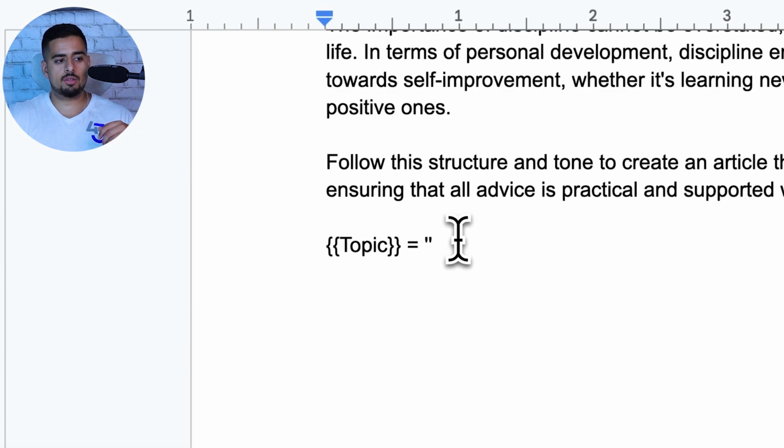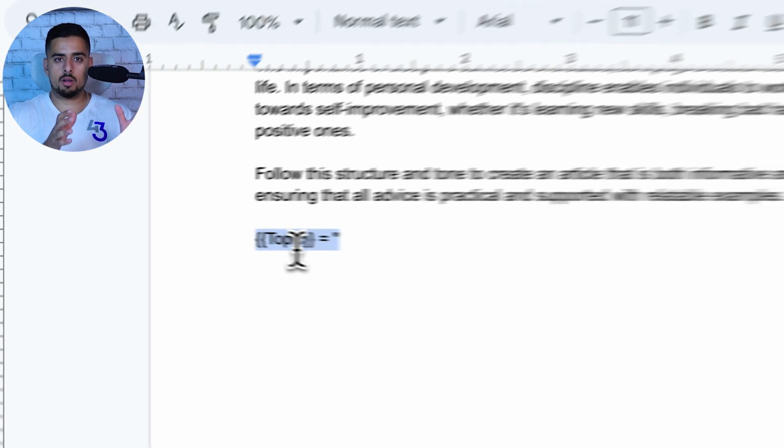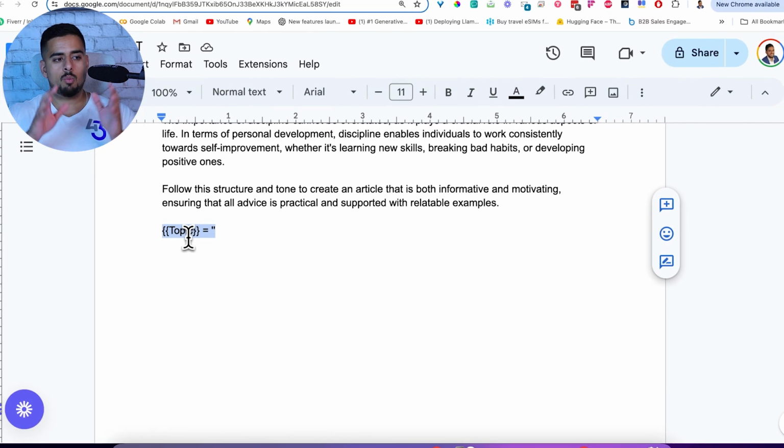And as you go down to the very bottom here, we're going to have our standard variable at the very bottom. If you haven't watched my other videos, we put this variable at the very bottom and we reference it somewhere in the actual underlying prompt so that it's really easy for us to update the topic of what we'll be writing about without having to actually rewrite parts of the prompt itself.